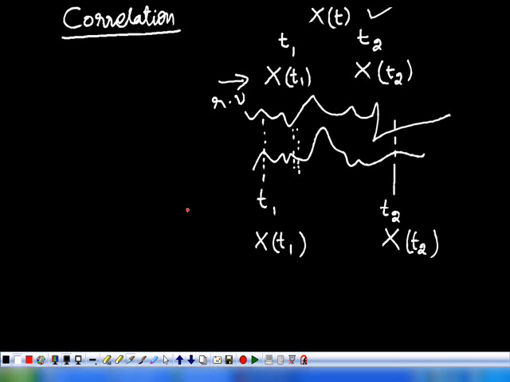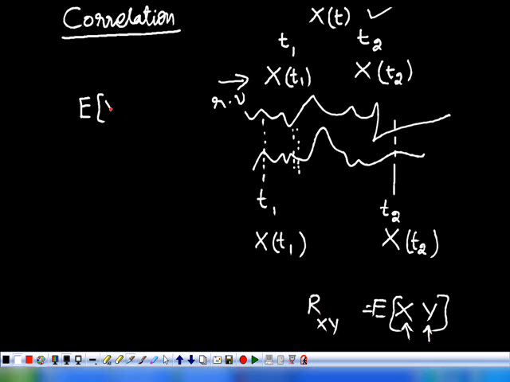The correlation of these two random variables x of t1, x of t2 is defined as, see, what is the correlation between the random variables x, y? It is expectation of x, y. This is one random variable, this is another random variable. So we call it the correlation and we denote it as Rxy.